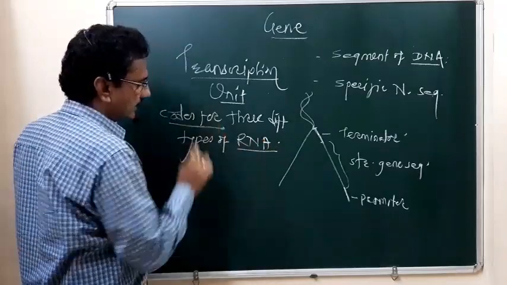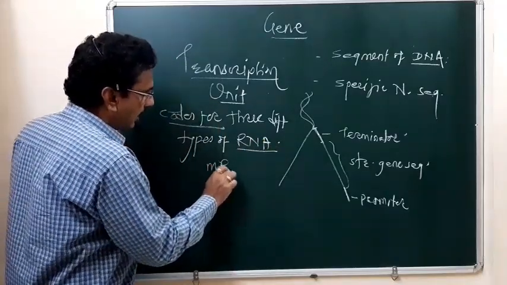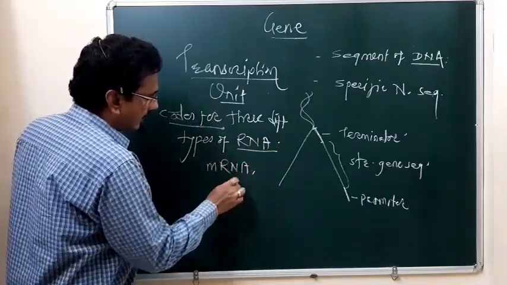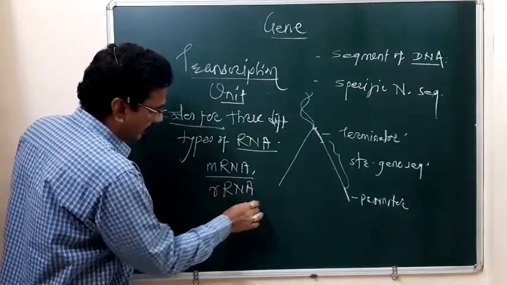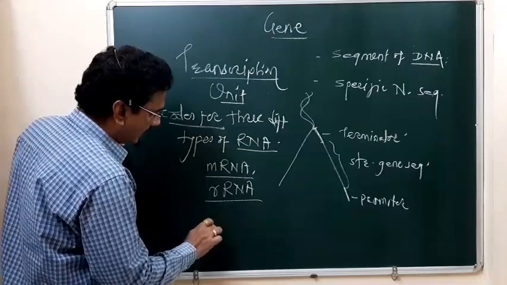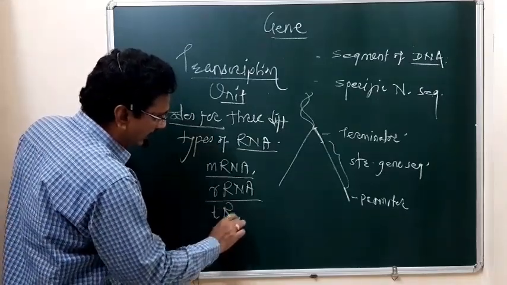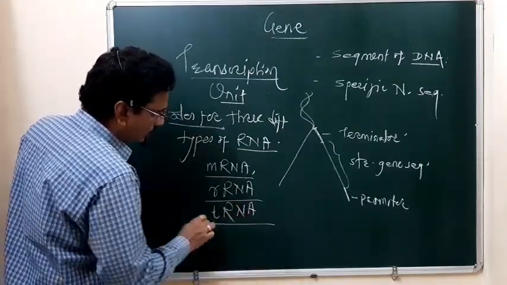What are those three types? mRNA, rRNA, and tRNA.